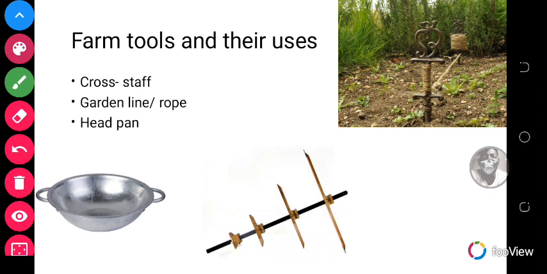We have the cross staff. The cross staff is used for constructing right angles at corners of plots in order to get straight lines. The garden rope is used for straightening the edges of plots, and then the head pan is used for carrying harvested crops and for mixing fertilizers.